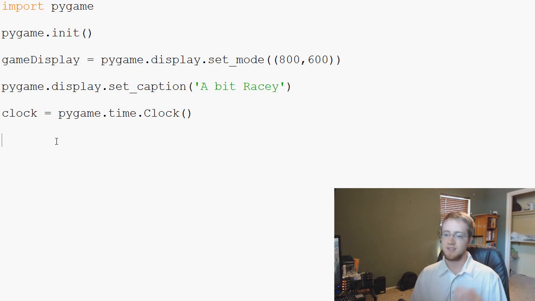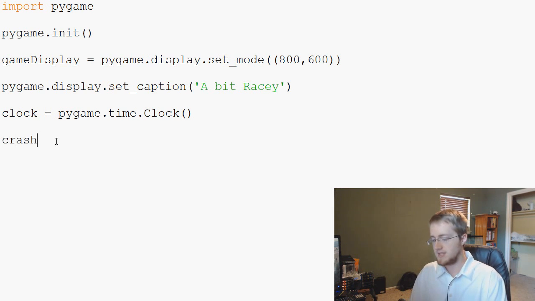So the only thing that would ever stop the game from running would be one of two things. Since it's a race game, the only thing that would stop us would either be we crashed or we decided to quit and close out the window. The quit command will come later on, and that will have something that breaks us out of the loop at any time. But the one thing that will break us out of the loop every time, as part of the game logic, would be if we crashed.